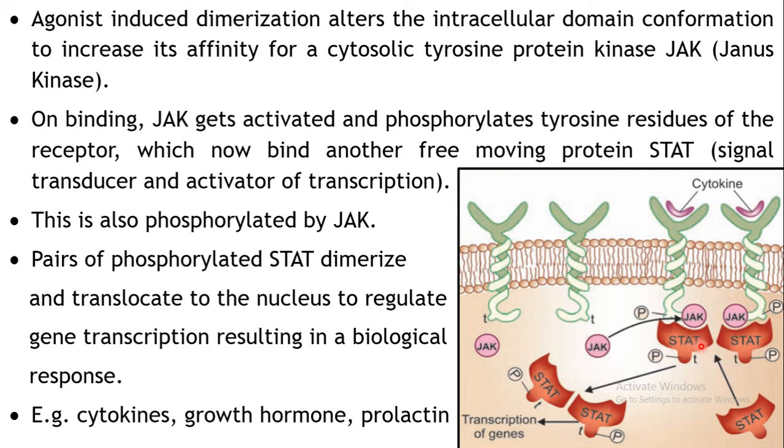So this activated STAT, or phosphorylated STAT, again will dimerize and it will get detached from this particular receptor. Here you can see both of them have dimerized, these two molecules of STAT which are phosphorylated. So this will detach from the receptor and it will be translocated to the nucleus to regulate some gene transcription. As a result some biological response will be seen because of the transcription of the genes. So the examples of the receptor include the receptors for the cytokines or the growth hormone or the prolactin. Okay, so these are the examples.